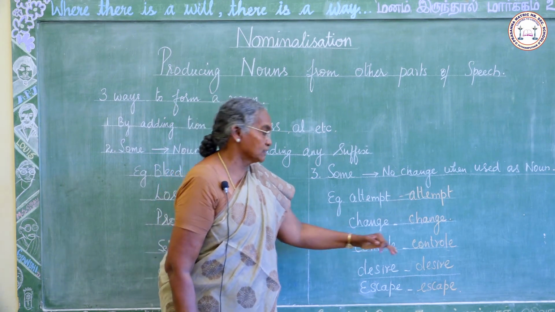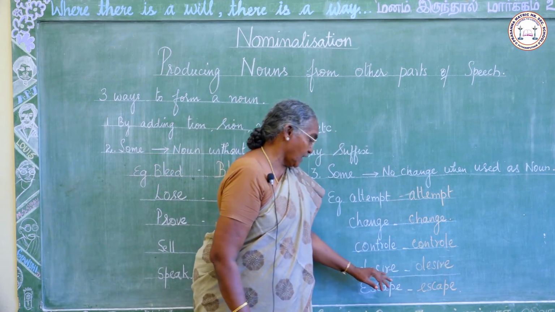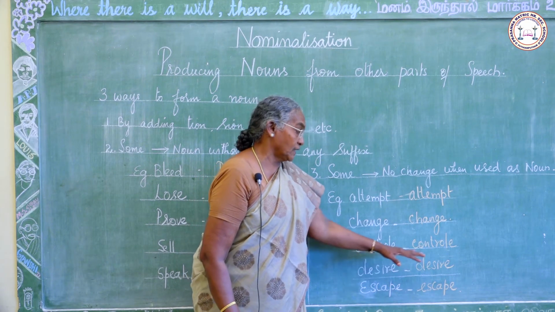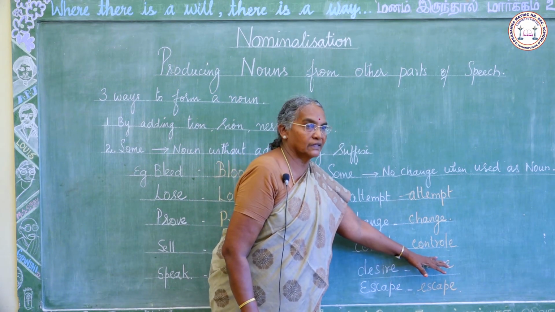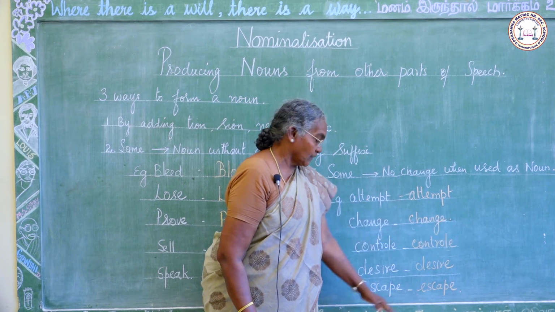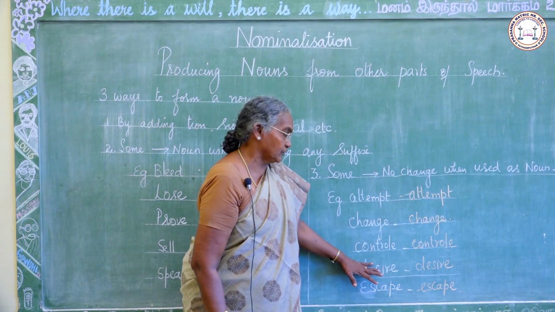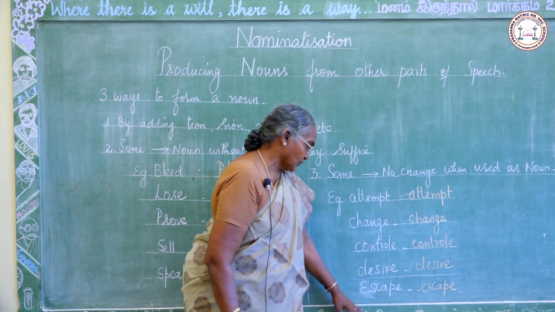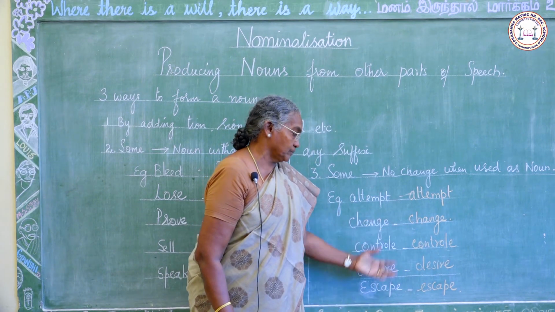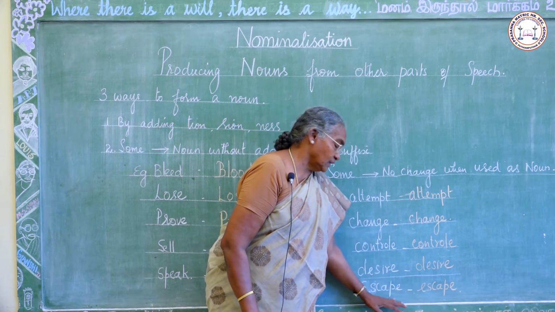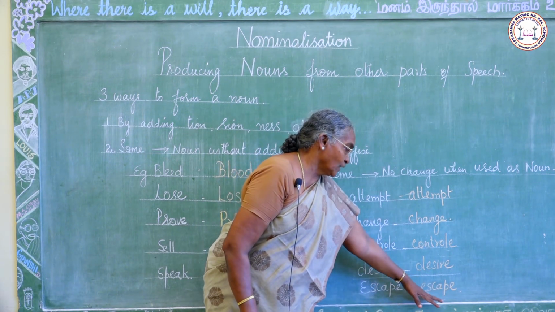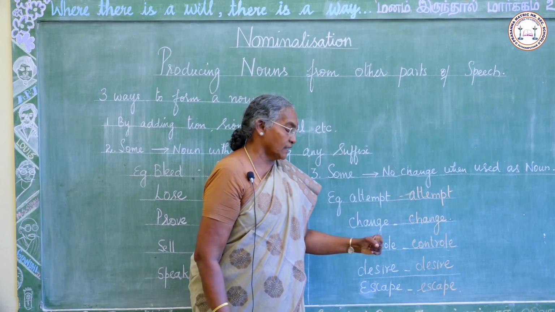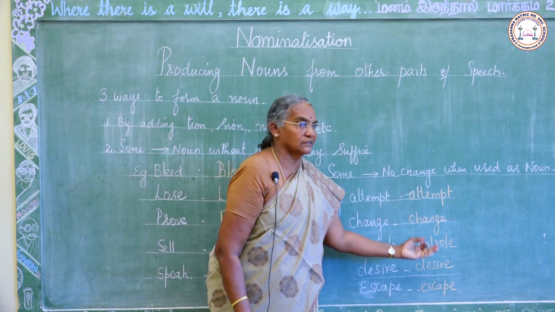My desire is to become a doctor. I have a desire to become a doctor. This is verb. I desire to become a doctor, verb. I have a desire to become a doctor, it is noun form. Escape, they escape. Here it is verb. In the noun form, their escape is miraculous. Their escape is miraculous. Here it is in the noun form.